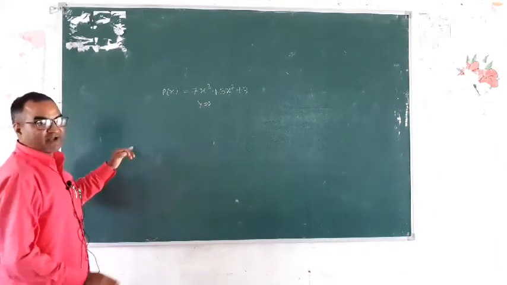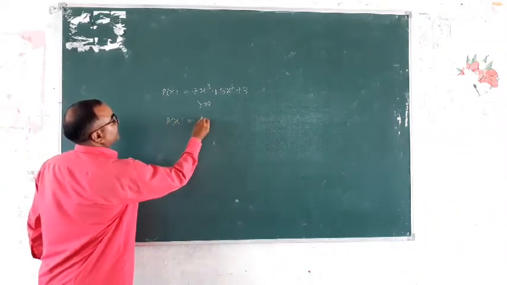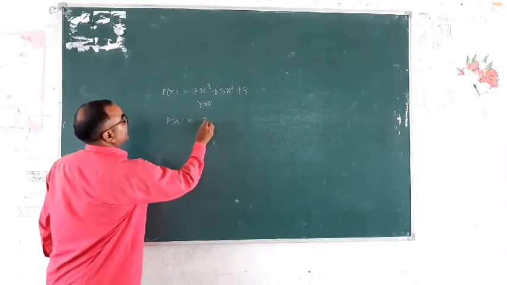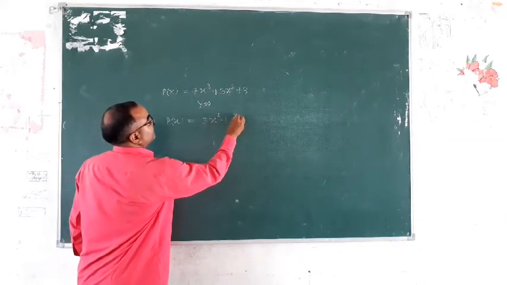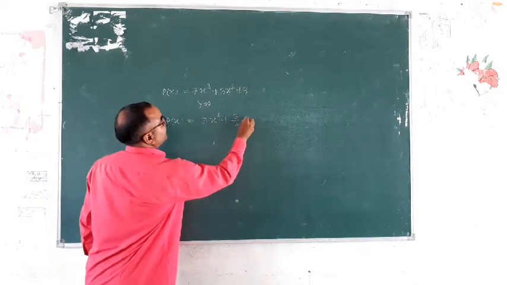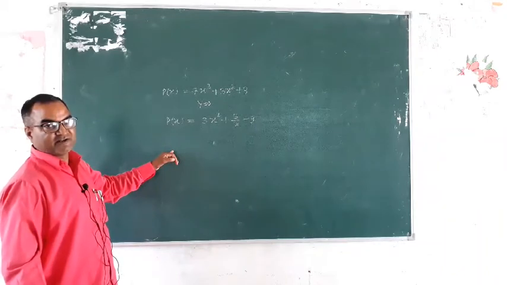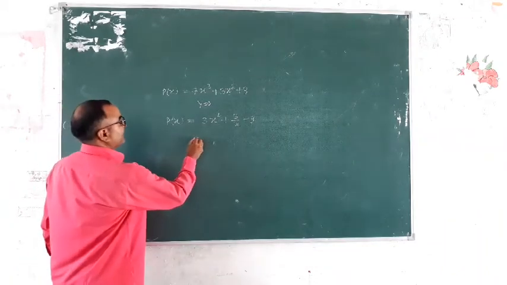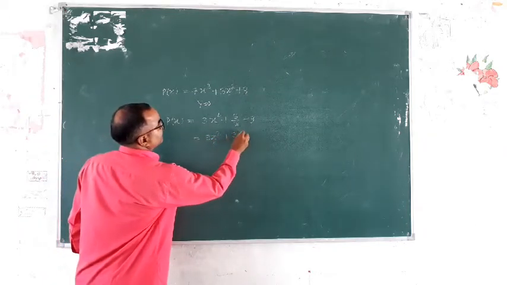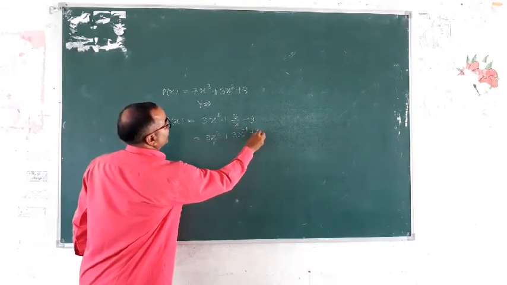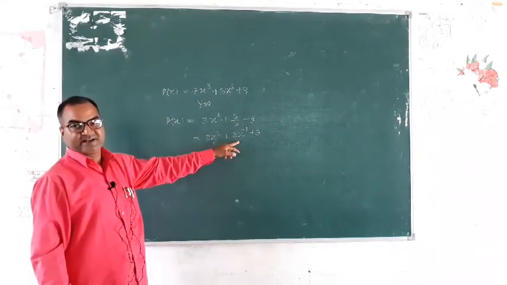Yes, it is a polynomial. Suppose p(x) is equal to 3x square plus 3 upon x plus 9. Is it a polynomial or not? It is not a polynomial because we can write 3x square plus 3x to the power minus 1 plus 9, and the power is negative.